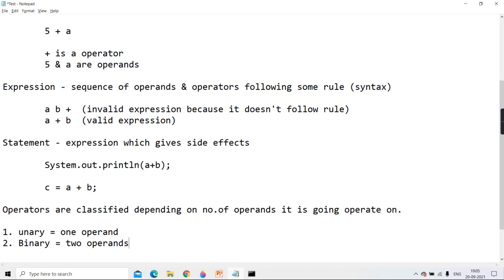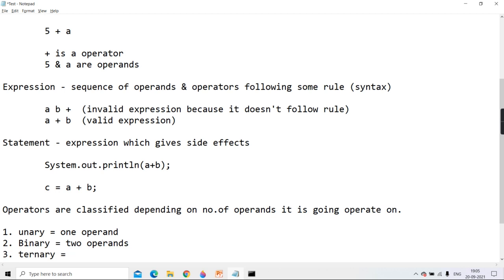And there is a very big category of operators which come under binary. Means in Java, the maximum operators come under the binary category. Like binary plus, binary minus, multiplication, division. Then we have comparison, less than, greater than. Then we have shift operator, bitwise operator. Very big category is binary. And last is ternary.